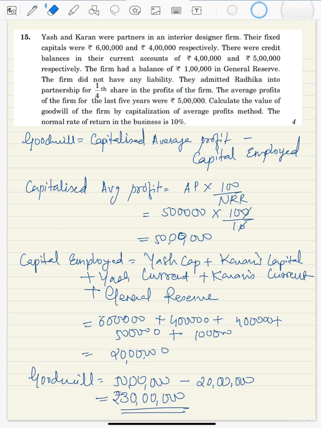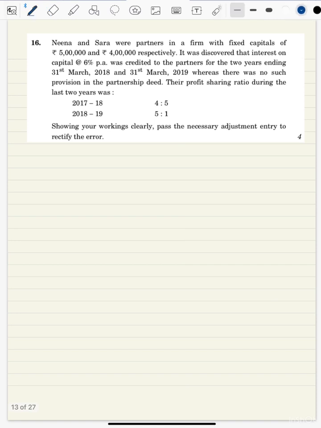So let's move to the next question then. This is a question of past adjustment. Let us read the question first. Nina and Sara were partners in a firm with fixed capital of 5 lakh and 4 lakh. So when you pass the adjustment entry,